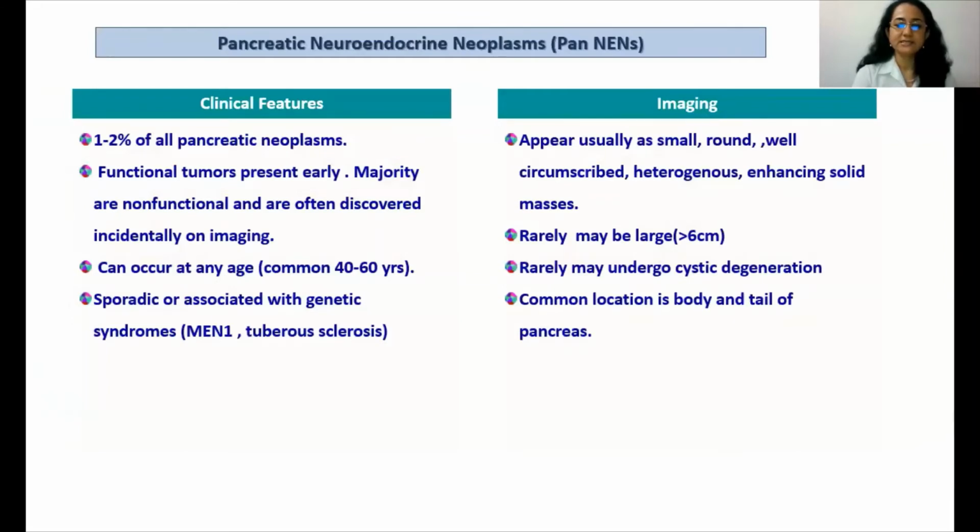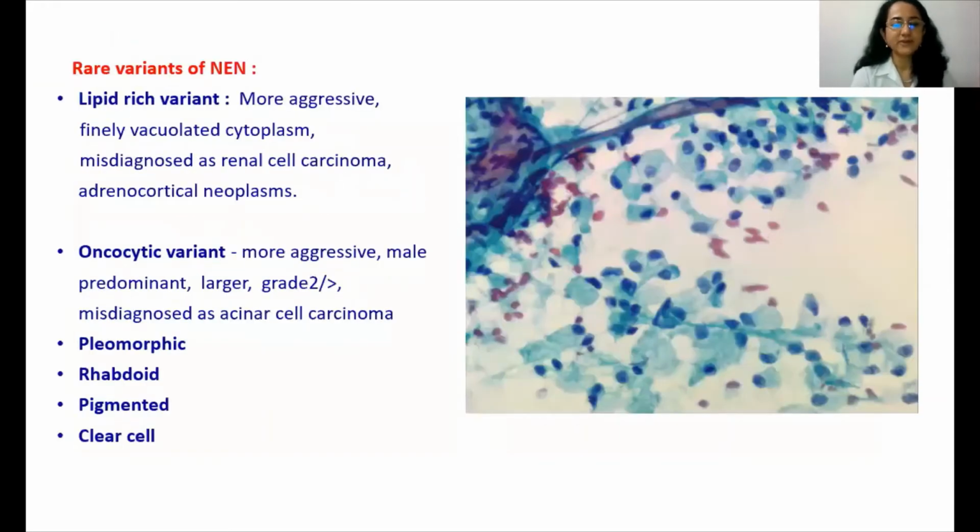Clinically, the majority of these tumors are non-functional and they are often discovered incidentally on imaging. They can occur at any age. They appear as small, round, well-circumscribed solid masses on imaging. Rarely they may be large and cystic. One must be aware of the rare variants of neuroendocrine neoplasms.